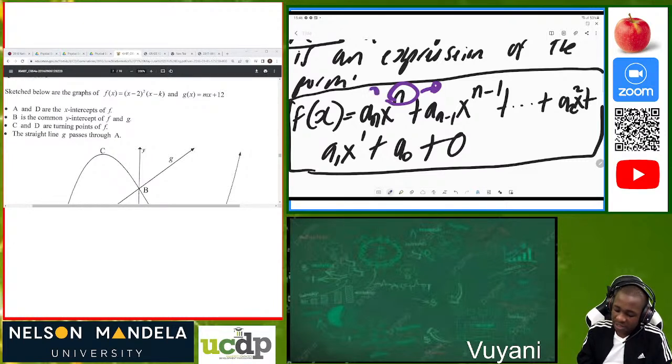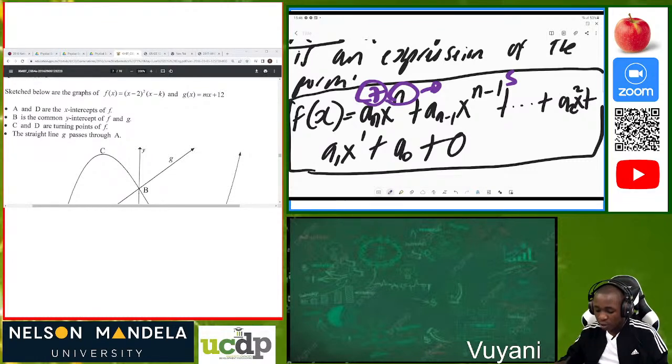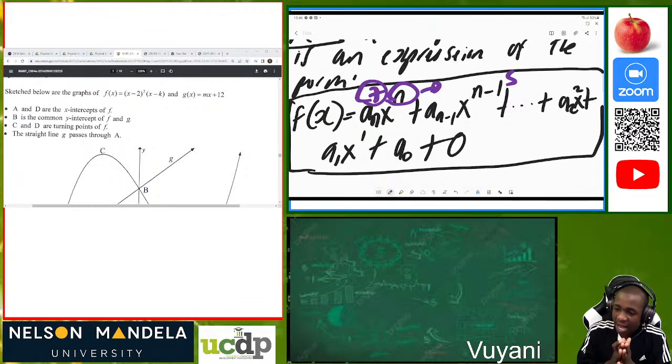For instance, if we have a polynomial where the highest power of x is 7, we can say that this polynomial is a 7th degree polynomial. It's important that you understand that it can be a 4th degree polynomial, a 5th degree polynomial, or a 7th degree polynomial. All of them depend on the highest power of x. Power is the same as exponent.